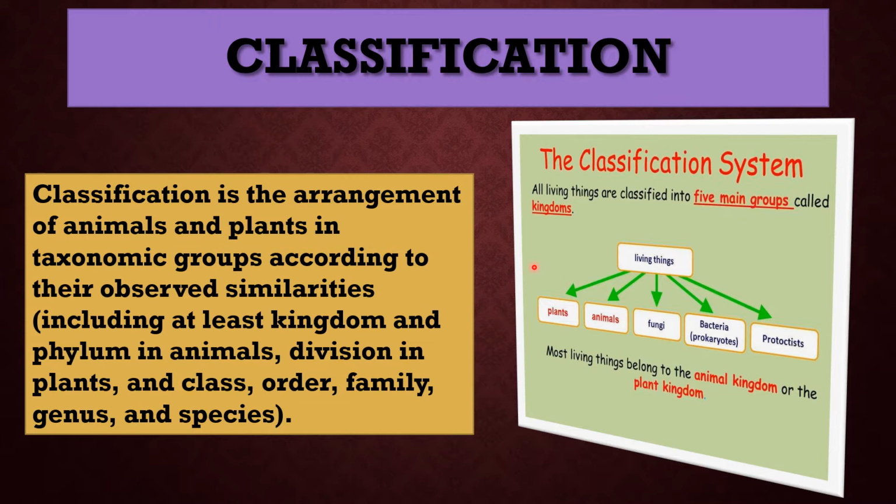So in the classification system, all living things are classified into 5 main groups called kingdoms. So living things may be classified into plants, animals, fungi, bacteria, that is prokaryotes, and protoctists. Most living things belong to the animal kingdom or the plant kingdom.